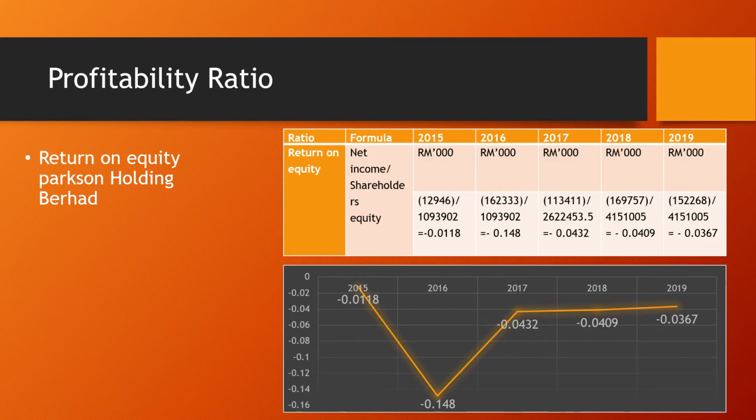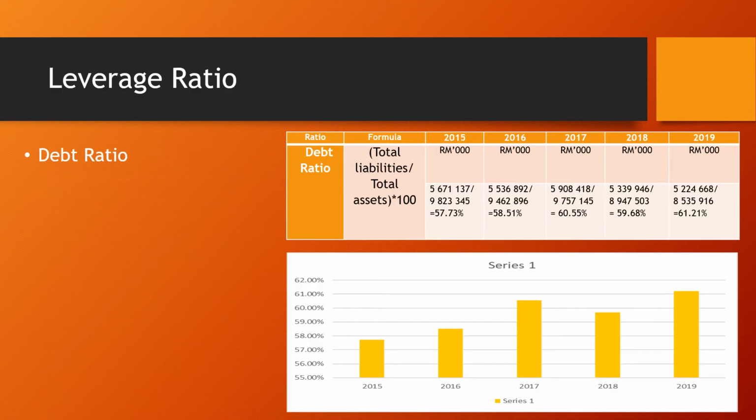In the return on equity for company Parkson Holdings Berhad, the ROE shows that the company has a very low, bad ROE in 2016. This means the company cannot reward the shareholders with good return. The financial debt ratio in year 2015 shows 57.73%. It means that the company's assets are able to pay the company's liabilities, while in year 2016 the company's ratio is 58.51%, an increase of about 0.78%.